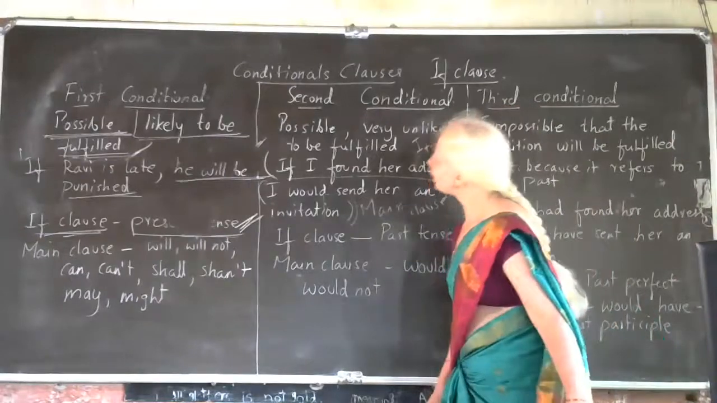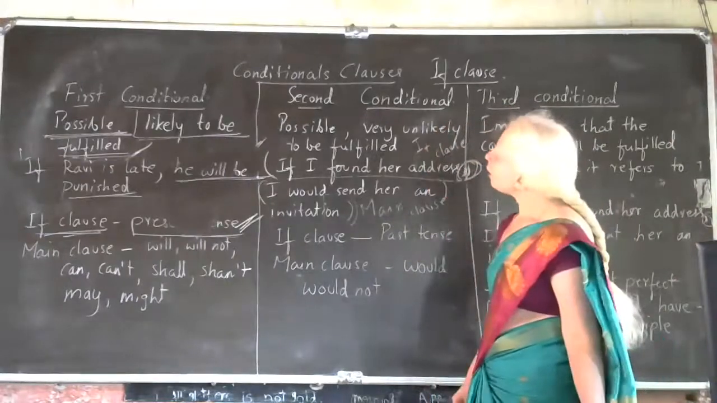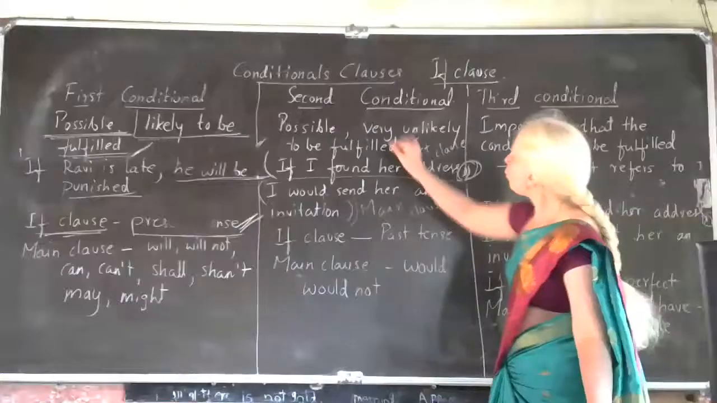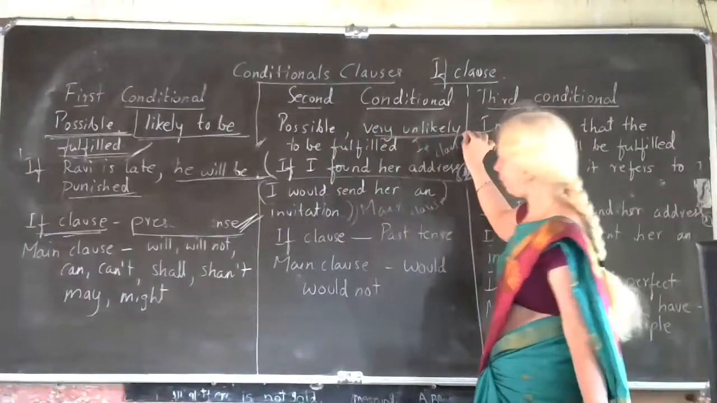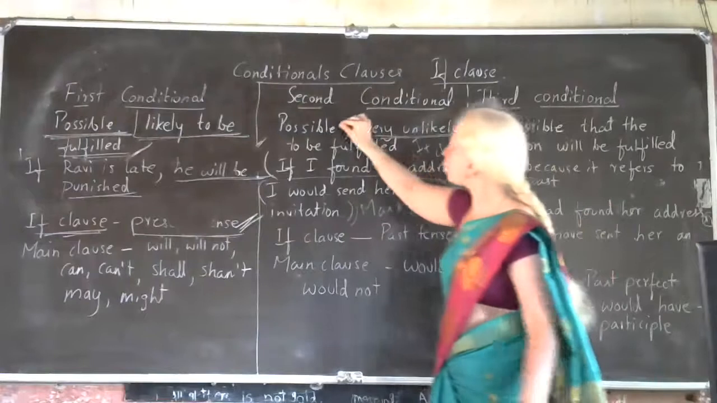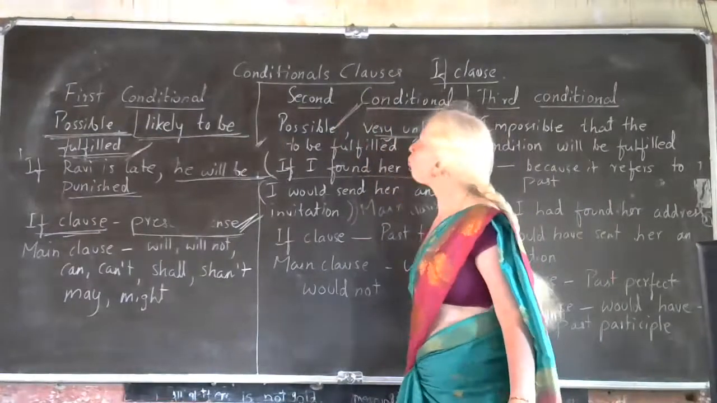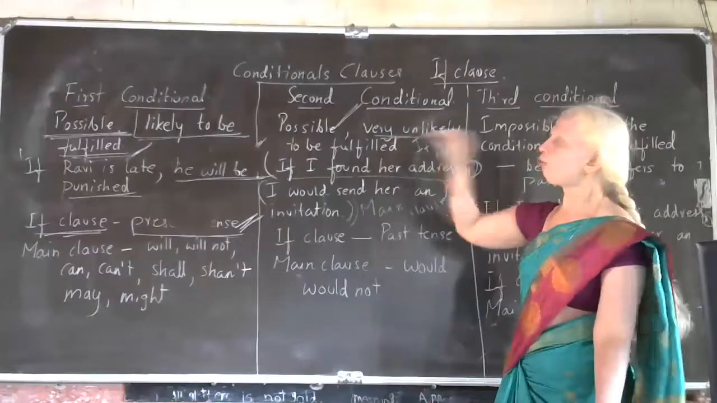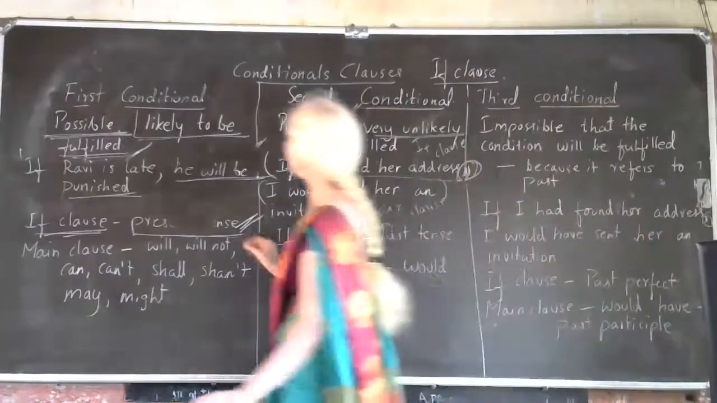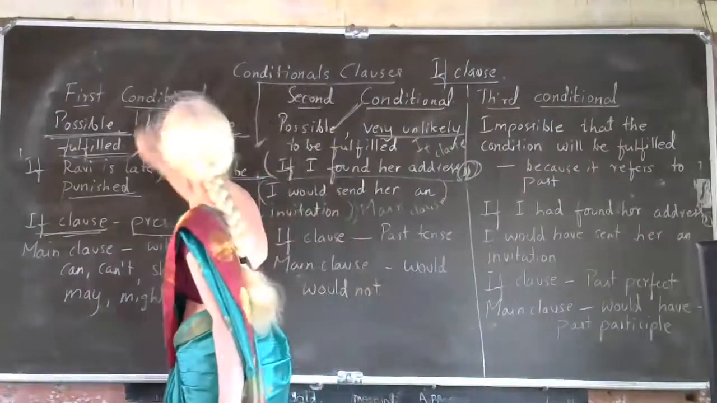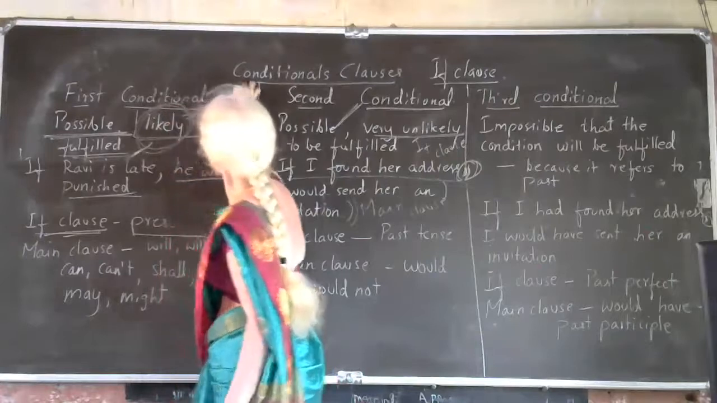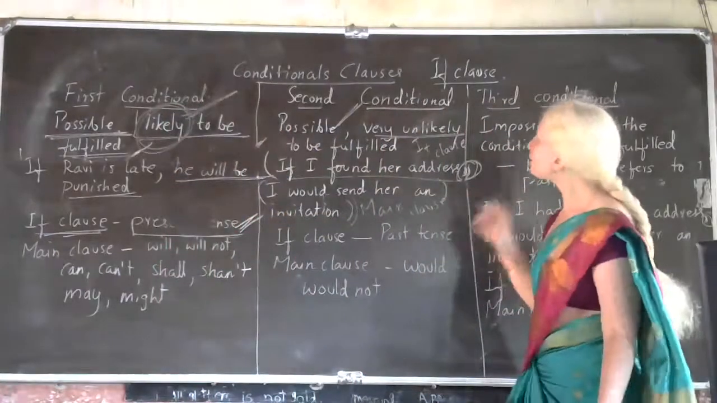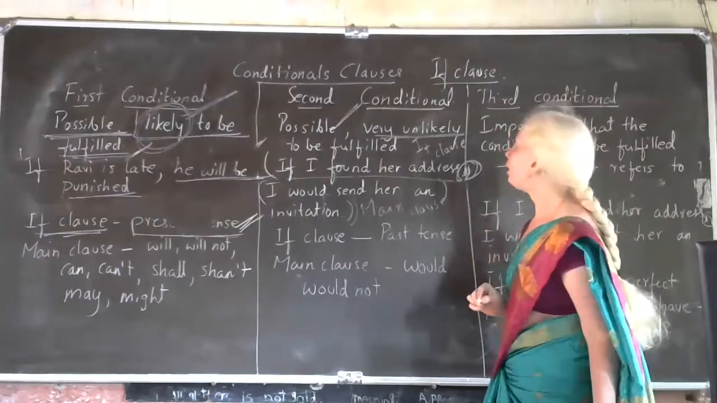Now come to the second conditional. Here the event is very unlikely to happen. There is only a small chance of that event happening. So it is very unlikely. In the first conditional, the event is likely to happen. But here it is very unlikely to happen.